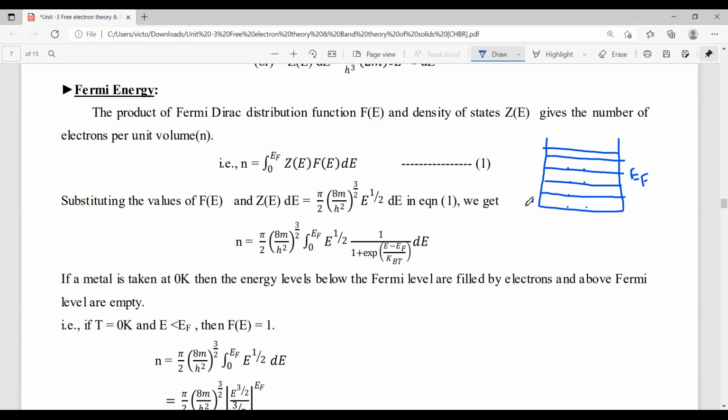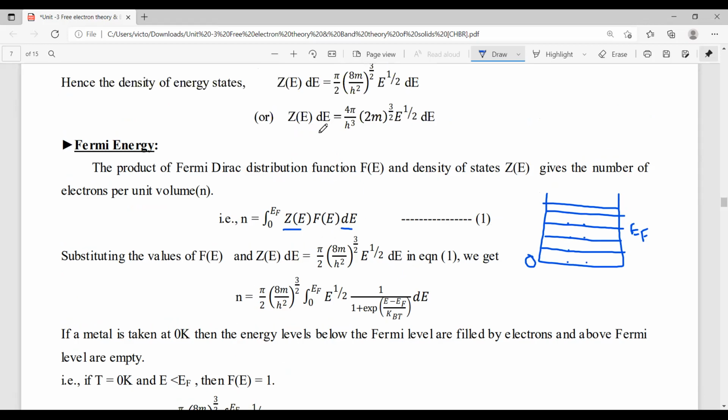For example, this is the 0 energy level. The number of electrons present from 0 to EF is expressed as integral 0 to EF of Z(E) F(E) dE. Here Z(E) dE is the density of states, which we calculated in the previous session. And F(E) is called the Fermi-Dirac distribution function, which gives the probability of finding electrons in the energy level.